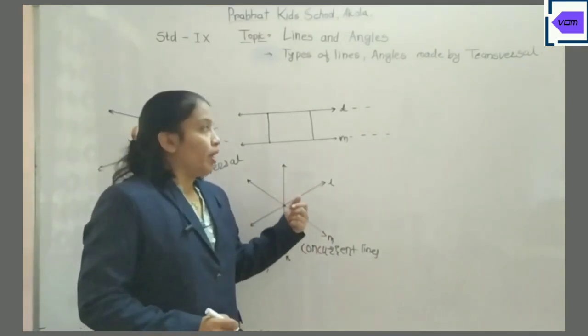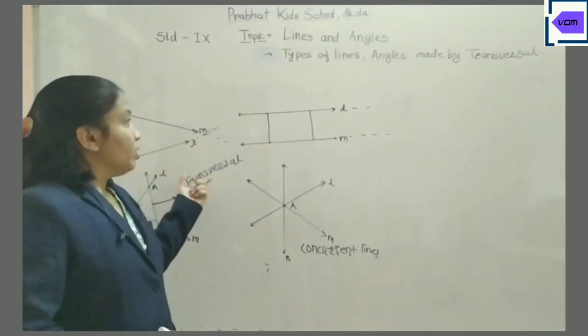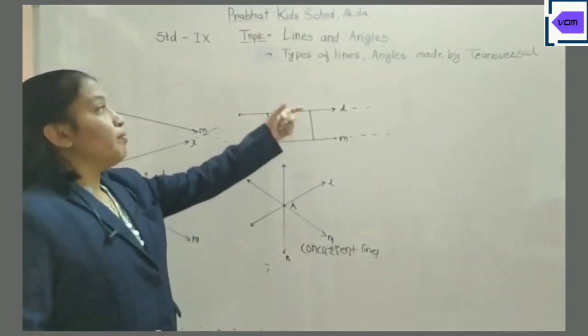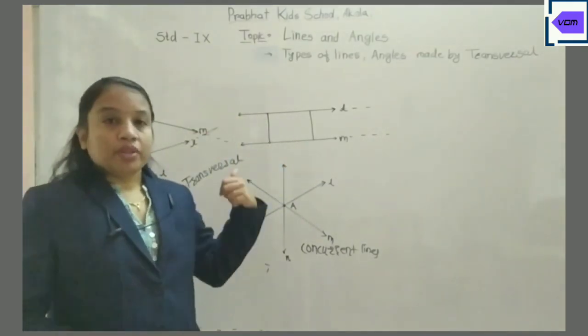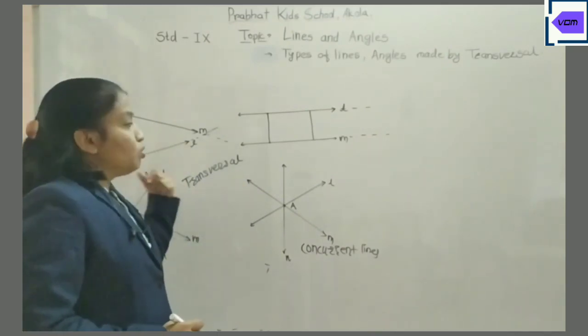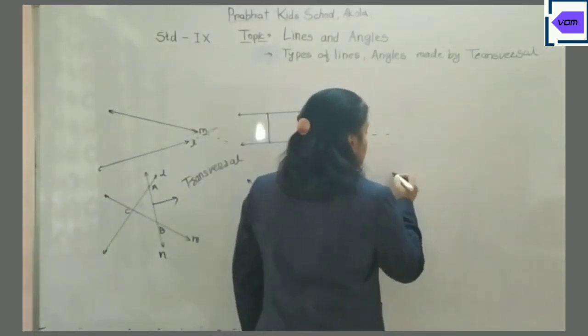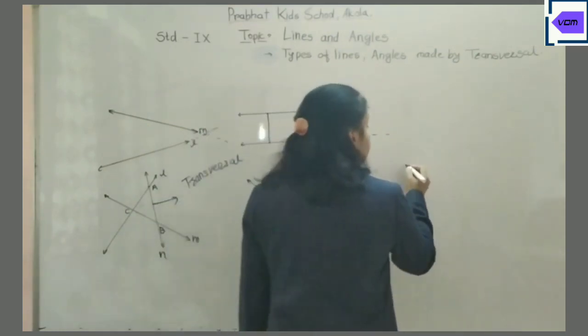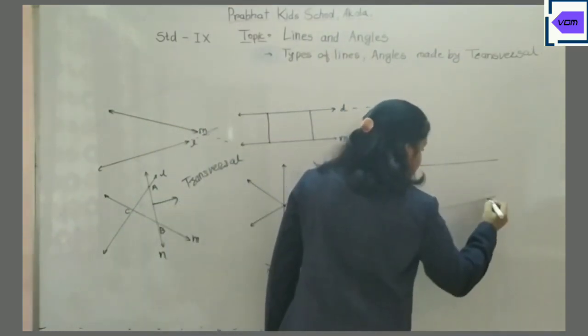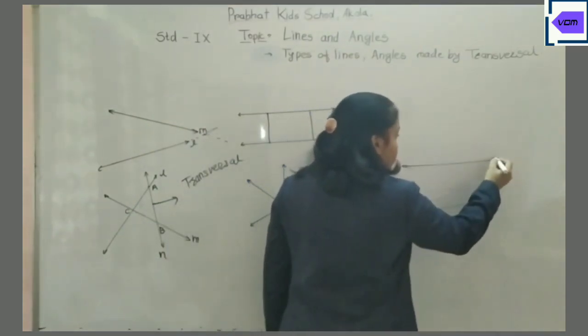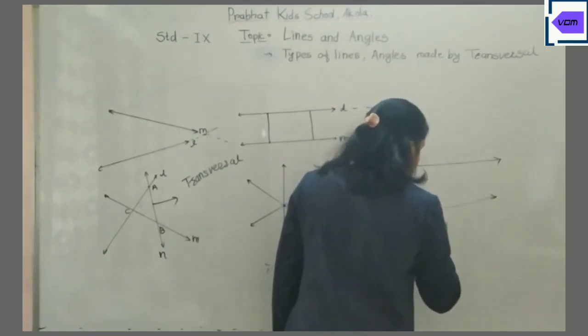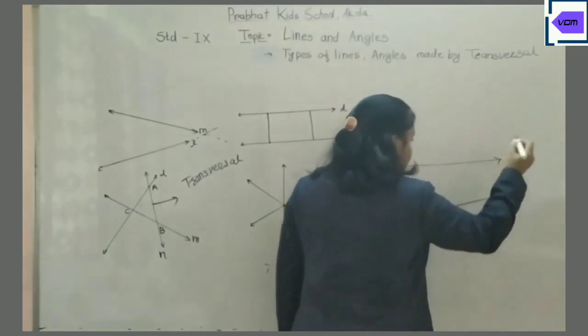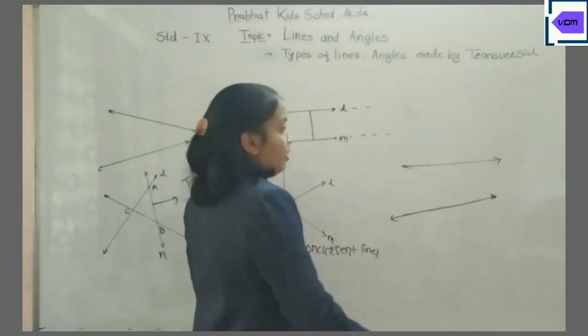Now we are going to learn what are the angles made by the transversal if it passes through two points. Suppose these are two lines. These are not parallel lines; they can intersect if you extend them.